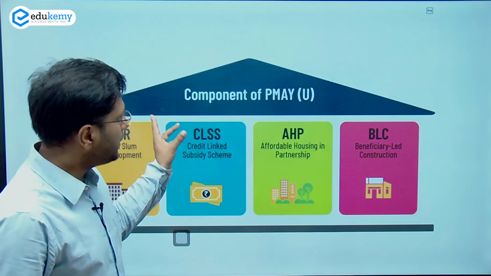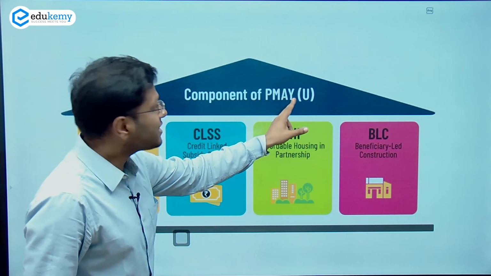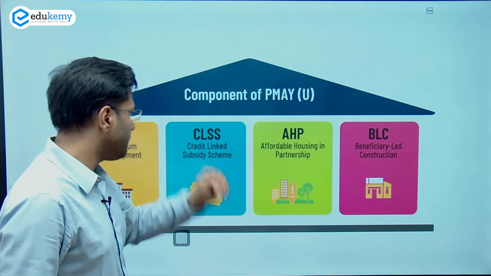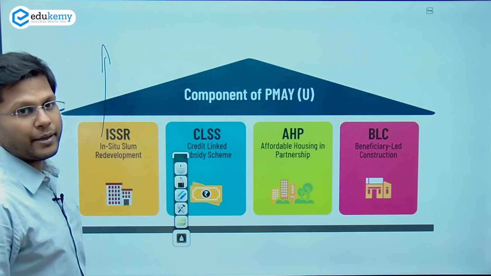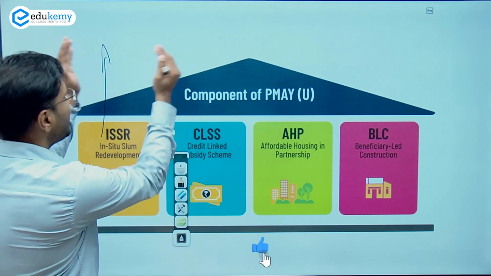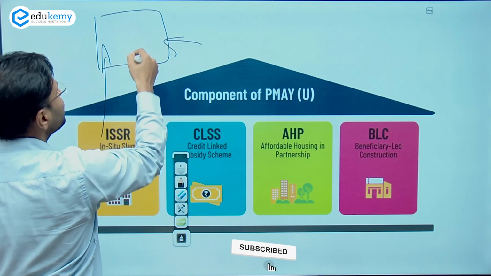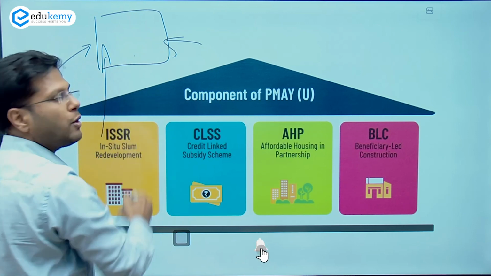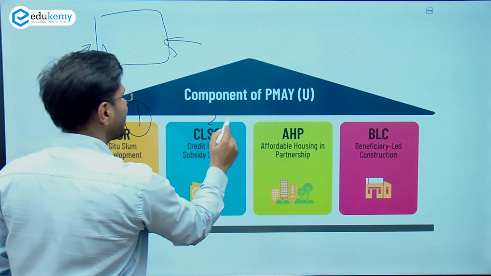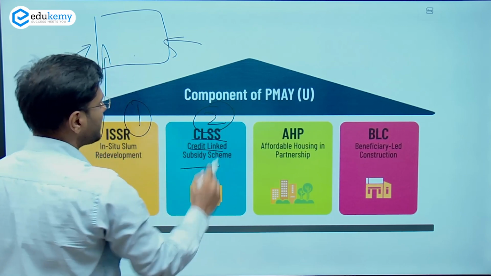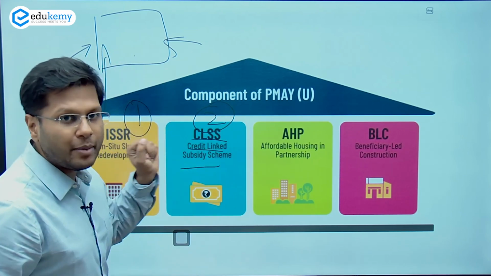Now, the important components of this scheme, Prime Minister's Awas Yojana in urban areas, are 4. These 4 components are, first one, in situ slum development. Wherever there was a slum, this whole area will be redeveloped and there will be buildings which will be resold to the same people who were in the slum areas. So this is one component of the project. The second one is the credit linked subsidy scheme. So subsidy will be given to people in case they want to own that house. Subsidy will be given, right?